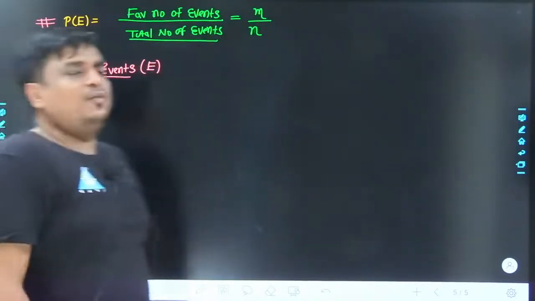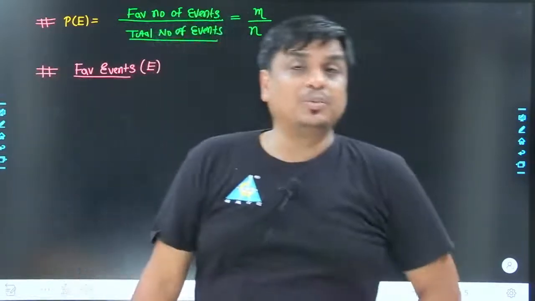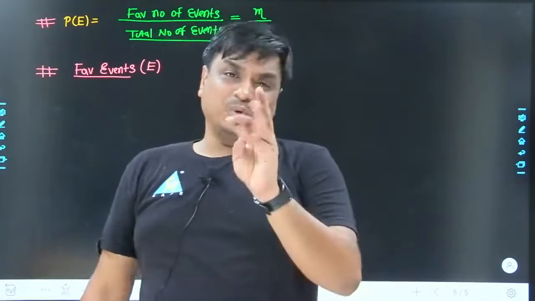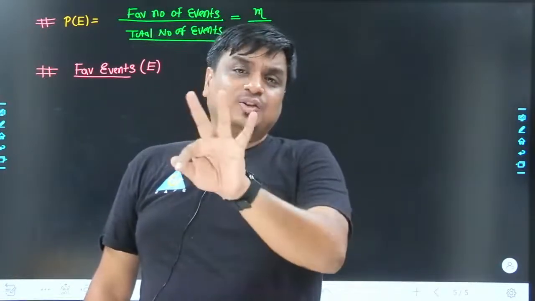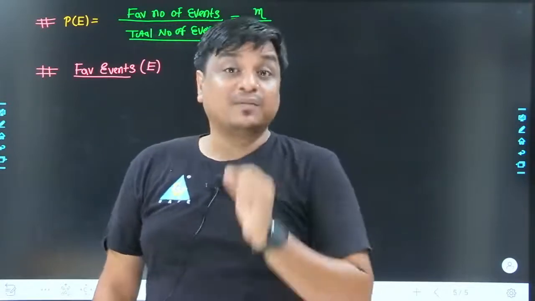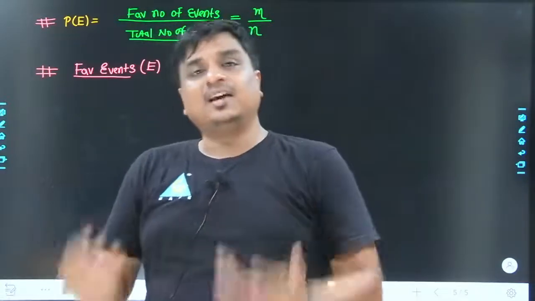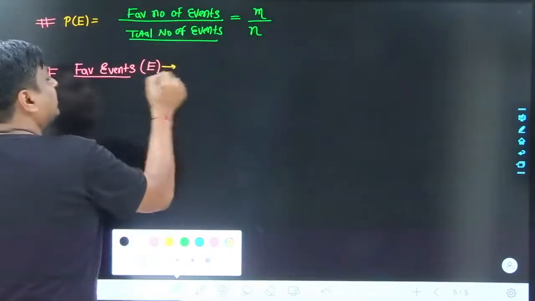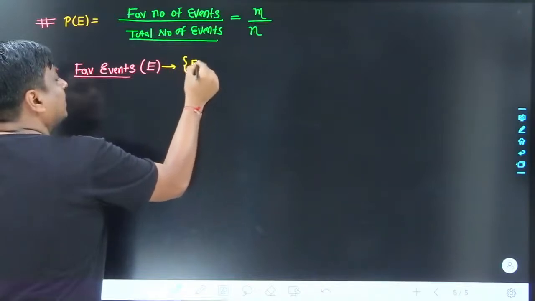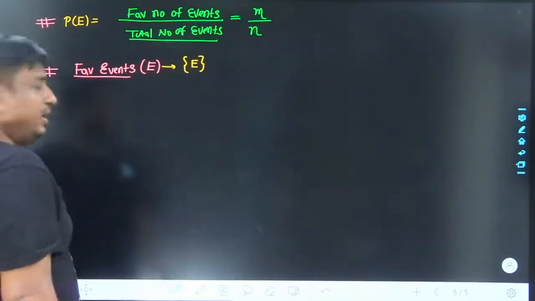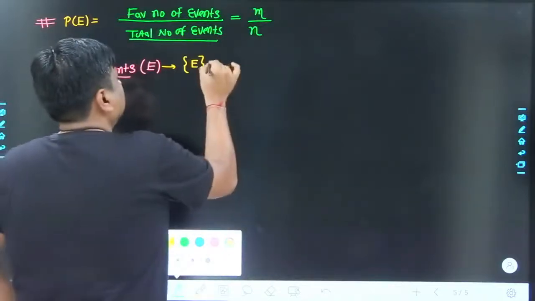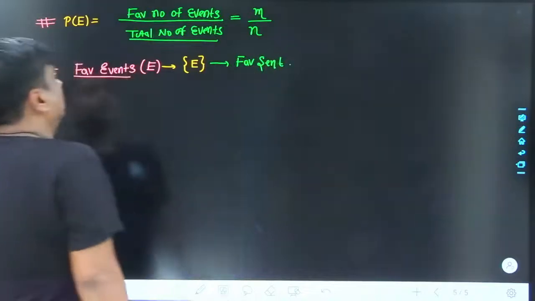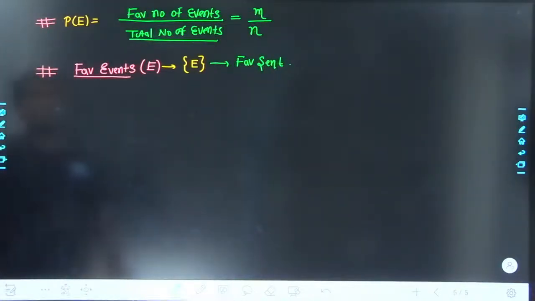How? If a die has been rolled and you are looking for the probability for the occurrence of an even number, what are the different events that would be favorable? It would be 2, 4 and 6, the set of 3 numbers 2, 4 and 6 is my favorable event. So the collection again makes a set, and that is why rather than writing it small, I would write this as E. It is my favorable set.